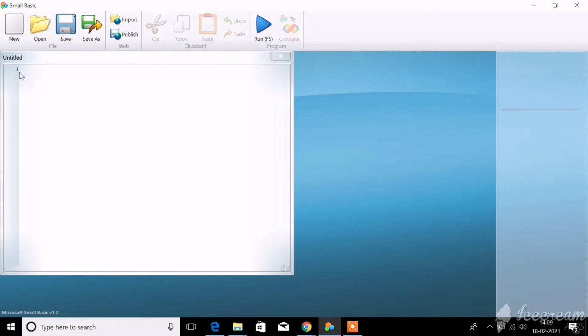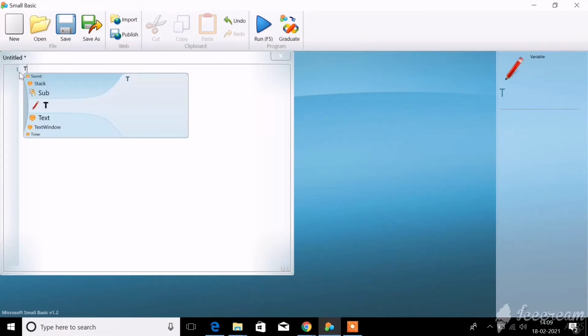So the first line I'm going to type here is, let me type, then I'll explain what it is. Now listen, dear children, when I type the letter T in the first line, you can see a small box appearing below this letter T, isn't it? The way or the manner in which this small box appears on the screen is called IntelliSense. So this is called IntelliSense.